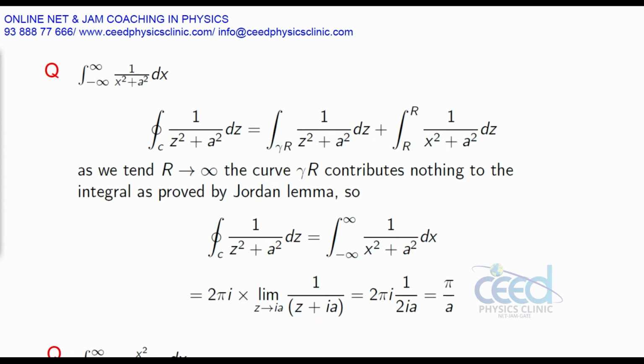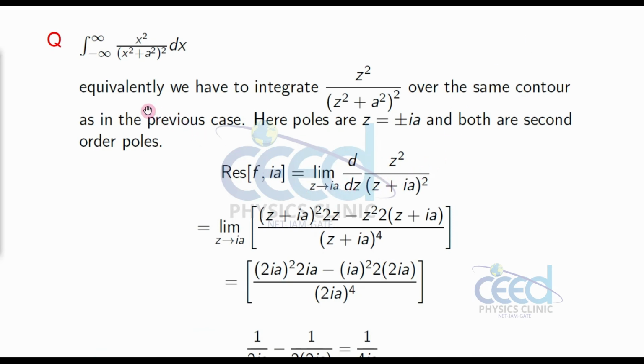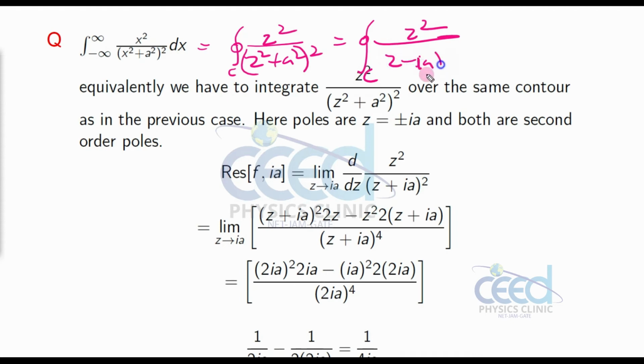Now let us do one more problem based on this. Here the problem is the integral from minus infinity to infinity of x square by x square plus a square whole square. As per our theory, instead of this we can do the closed integral over a contour of f of z dz, where I replace x with z. So this I can write as the closed integral of z square divided by z minus ia whole square into z plus ia the whole square.